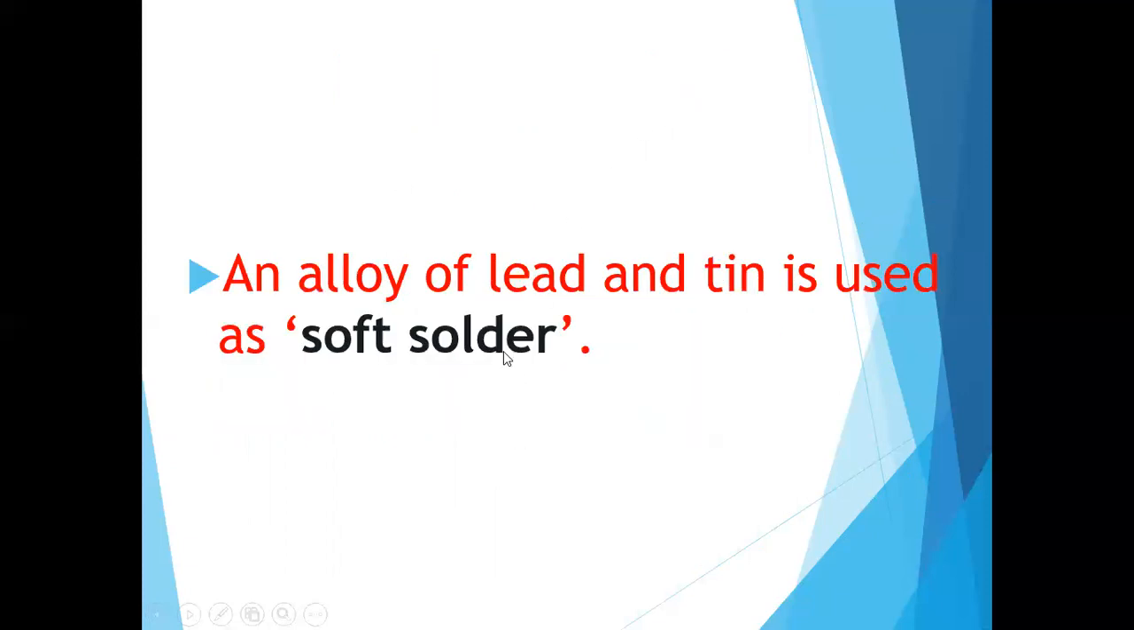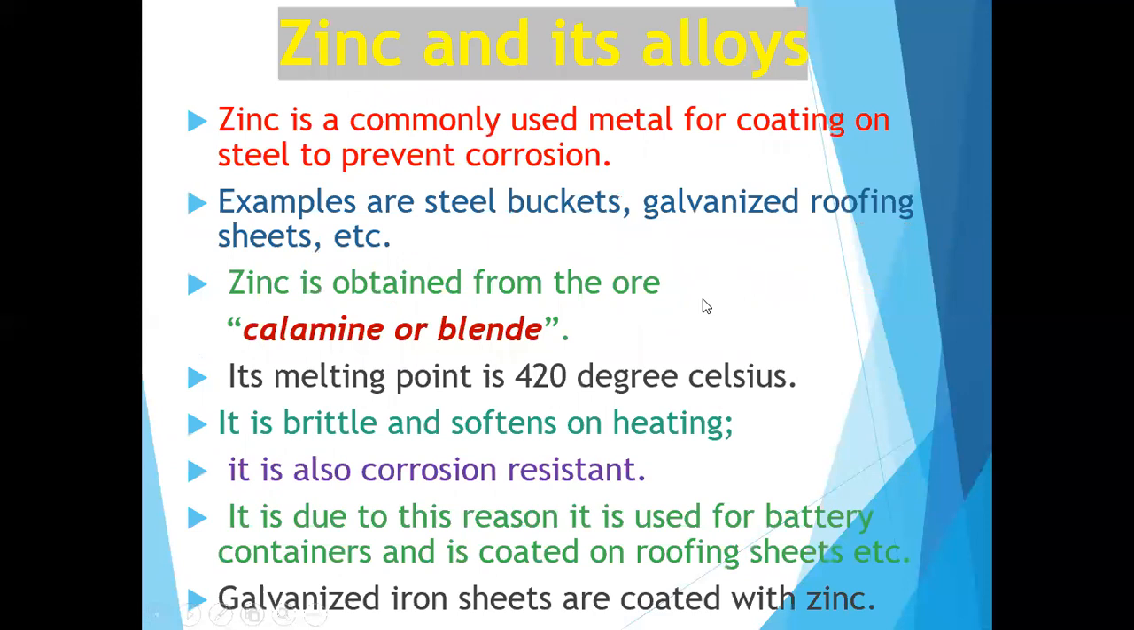Okay. So next one is an alloy of lead and tin, which is soft. You are familiar with it. It is a soft solder. We are using the lead and tin alloy. Okay, the next one is zinc and its alloys.